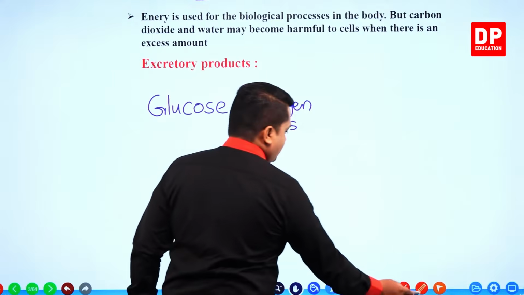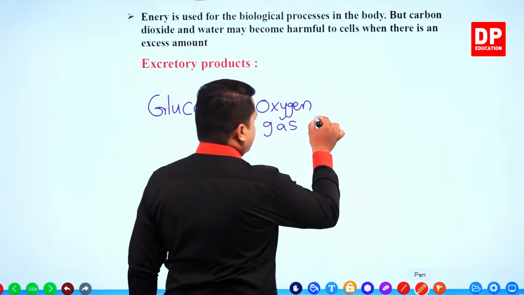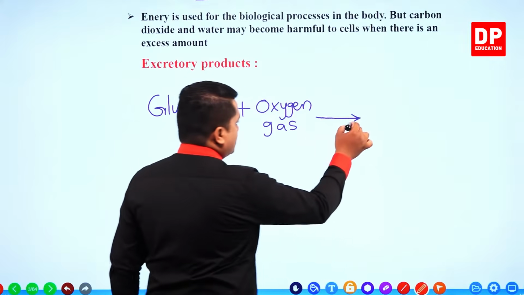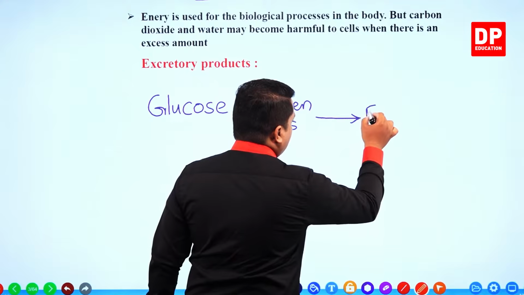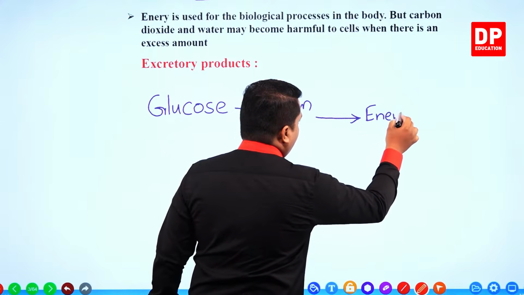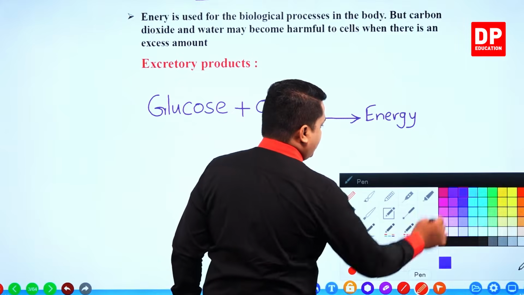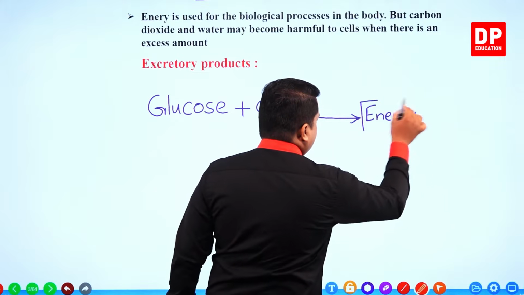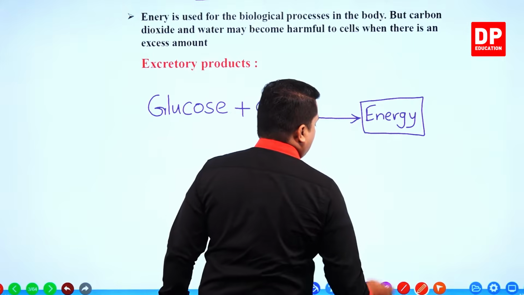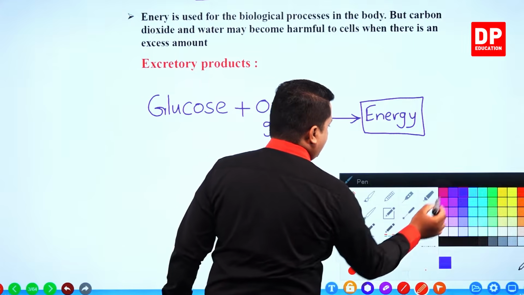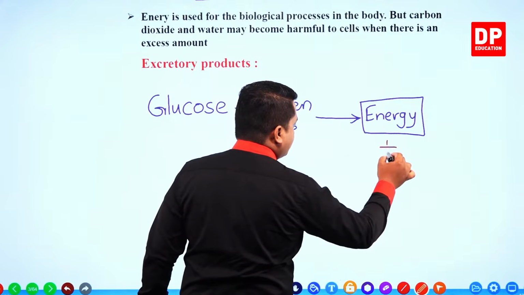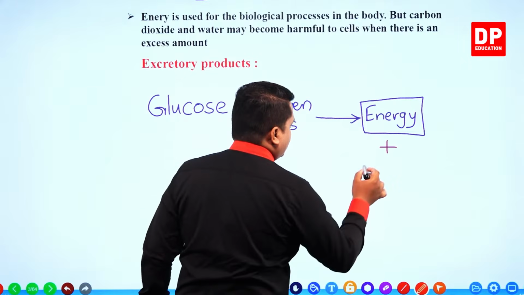So, my dear children, let's write down the products created during this reaction. The main product the body needs is energy. This is the main product which is given out. Other than the production of energy, there are two other substances which are getting created.